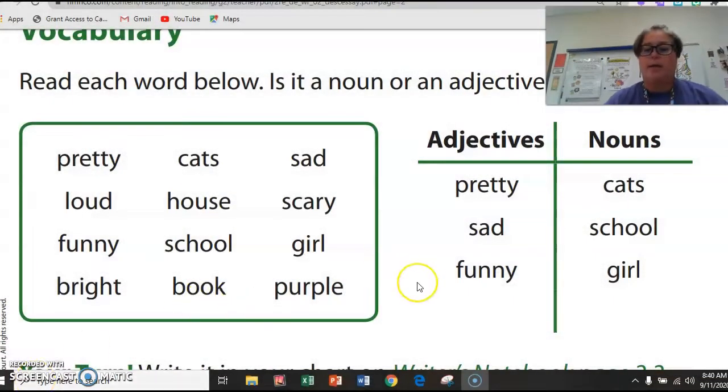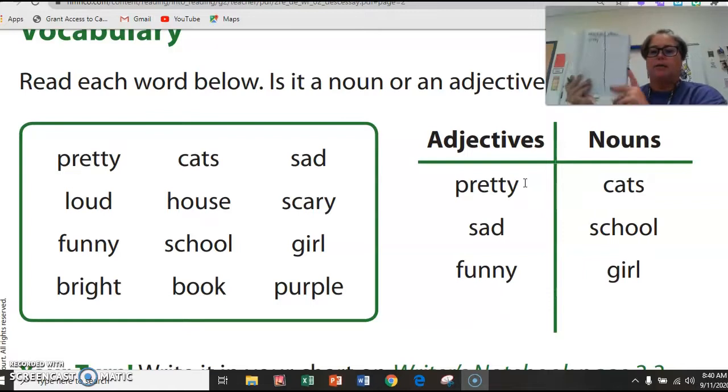Okay, I hope everybody got that T chart made. We're going to look at these words in this box right here. The first word right here is pretty. Pretty. And look over here. It's already listed over here under our adjectives, because pretty doesn't name a person, place, or thing, so we know it is an adjective. And it is a word we use to describe something. So in your T chart, you should have the word pretty written under adjectives.